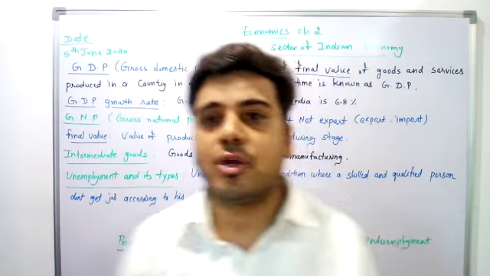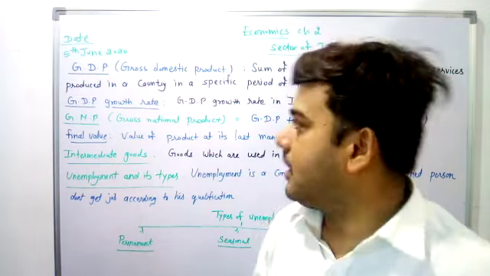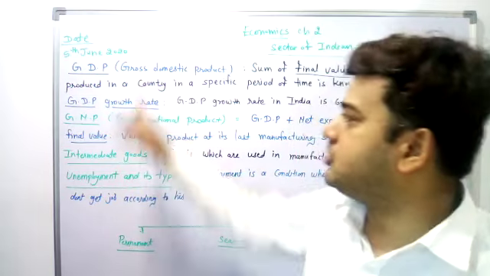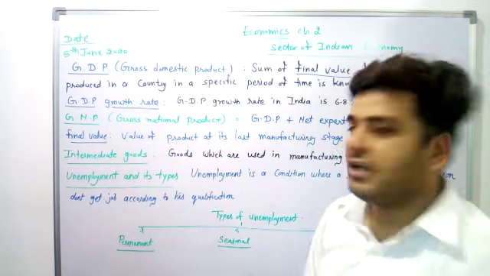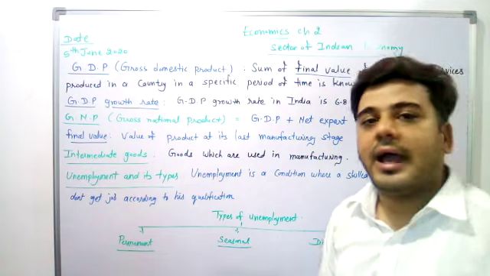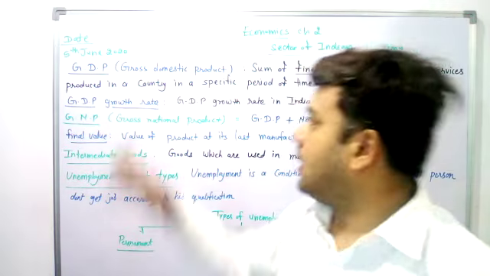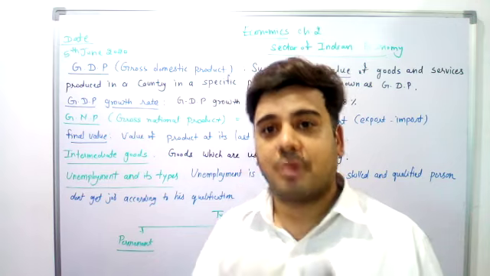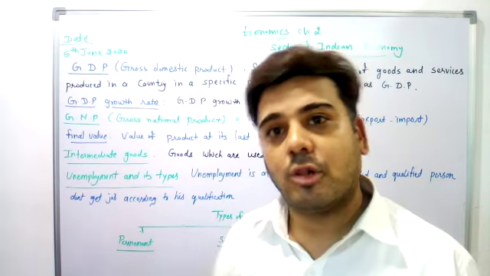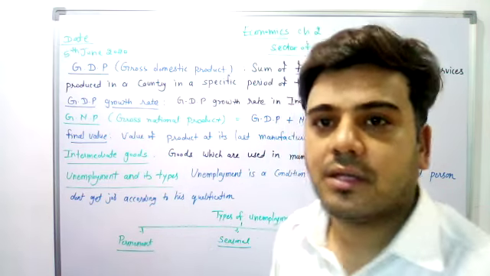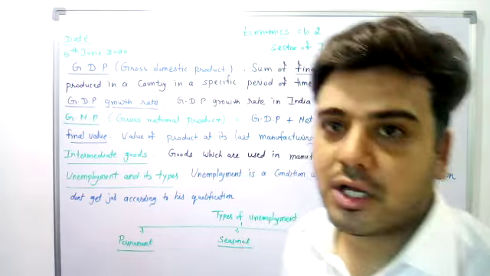Our chapter was going on the sector of the Indian economy. Today I will teach you the terms GDP, GNP, final value, intermediate goods, unemployment and its types. So let's start the chapter with GDP. GDP was there in the first chapter also, but in this chapter this term is there too. The full form of GDP is gross domestic product.